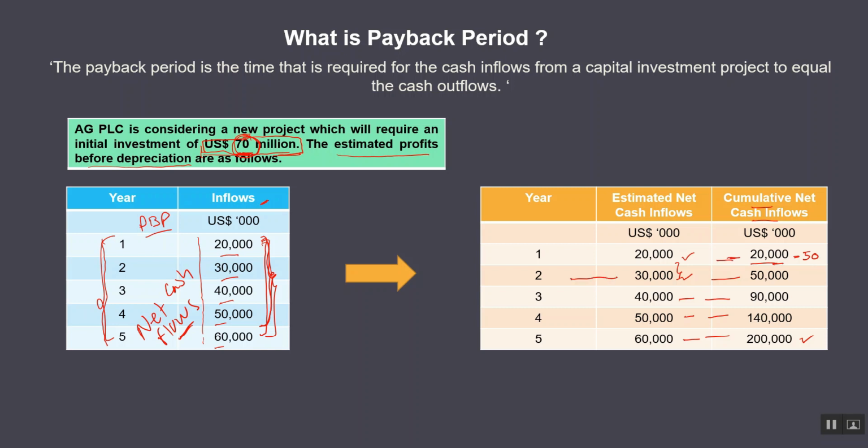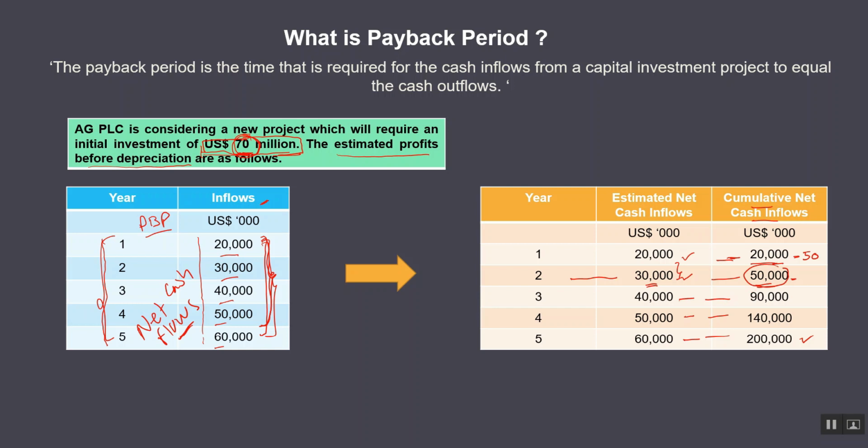In the second year, the company has earned 30 million, which makes the total cash inflows 50 million.